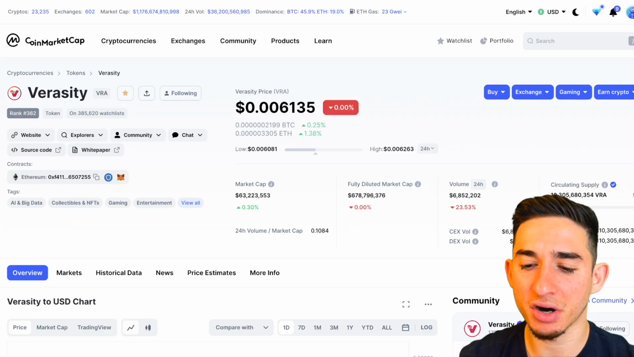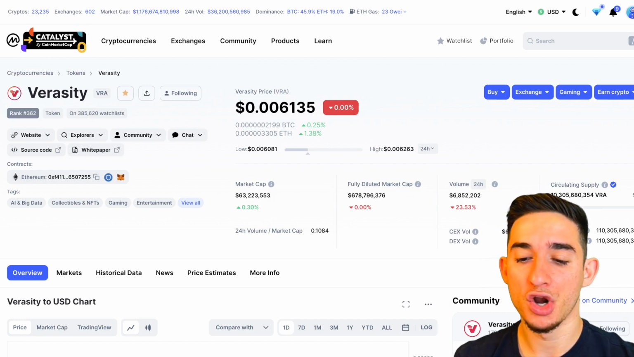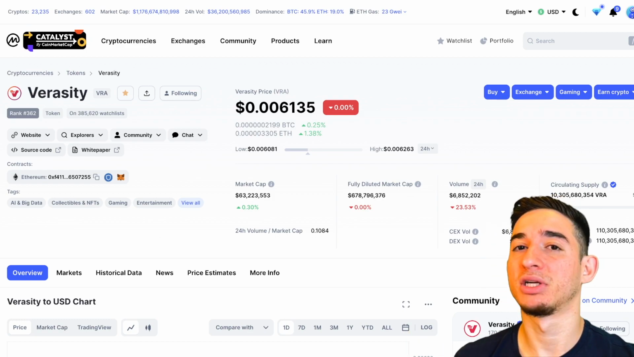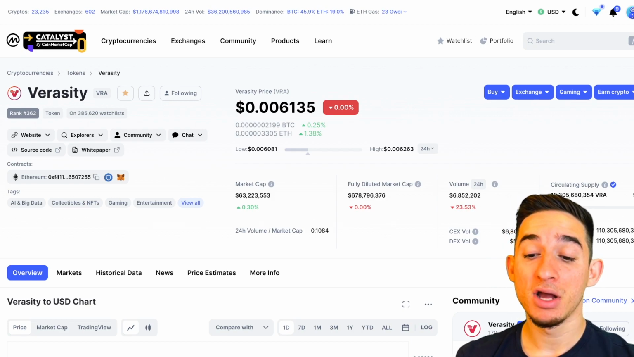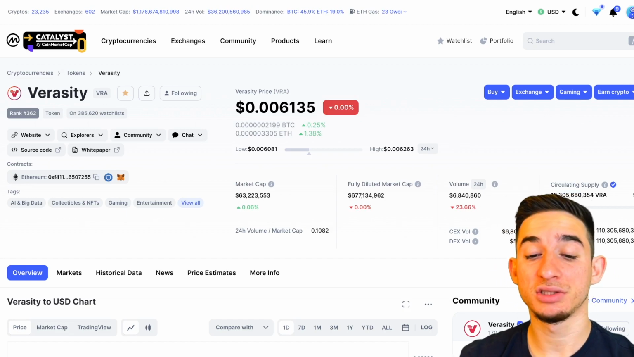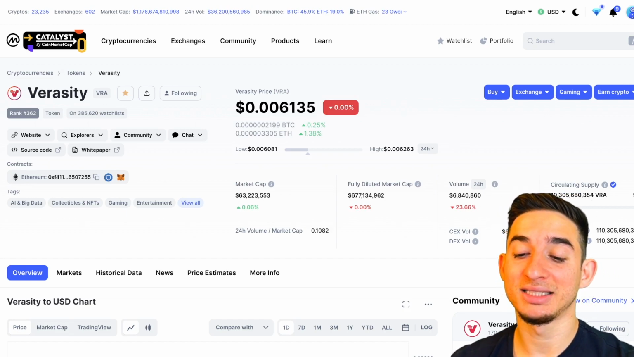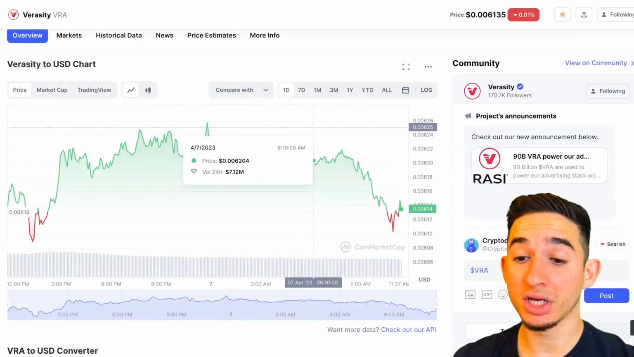So moving on to VRA, Verasity: $6 million in volume in the past 24 hours. Should you be concerned? No. Like I said, guys, the market has been consolidating. The market has been very boring. $63 million market cap, 385,000 people on the watch list, ranked 362, trading at 0.06135. So things are looking okay for VRA.